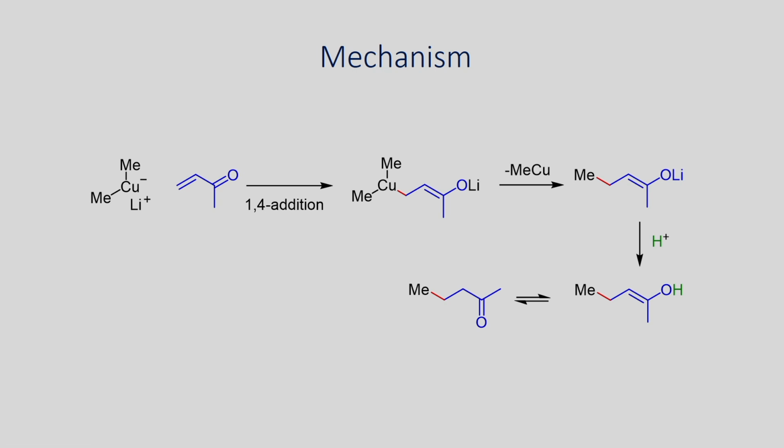So, the mechanism of this conjugate addition reaction is shown here. Addition of this can give this intermediate. This is a copper(III) intermediate, this is a copper(I). Once we have this one, it can give this enolate through reductive elimination.